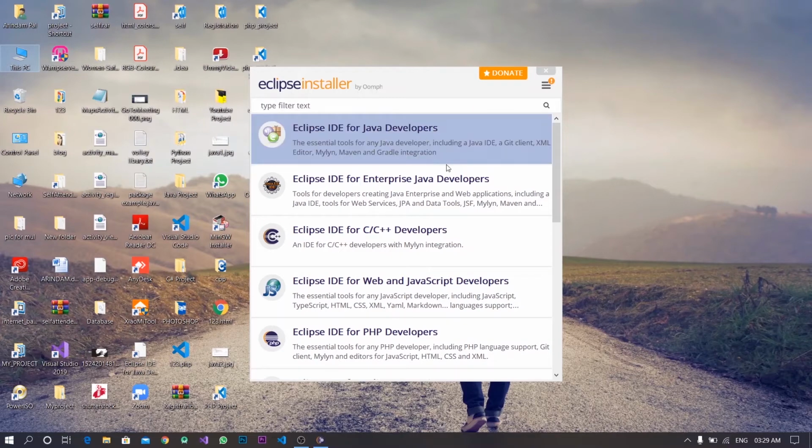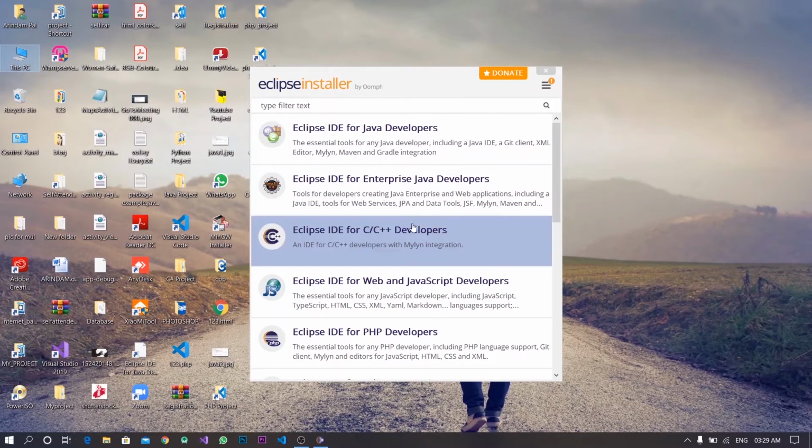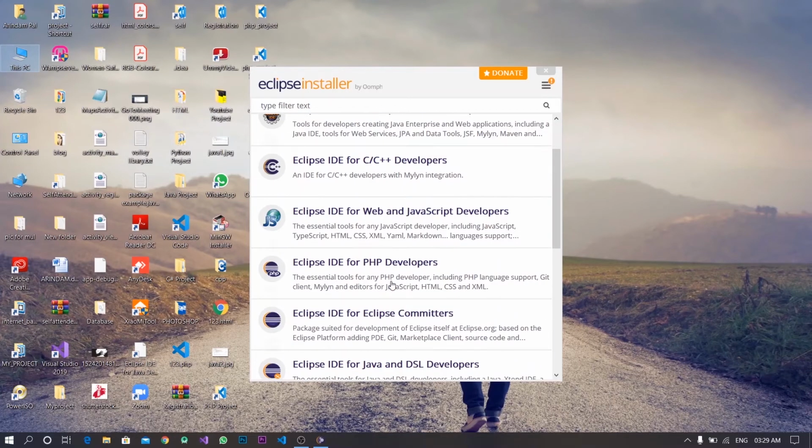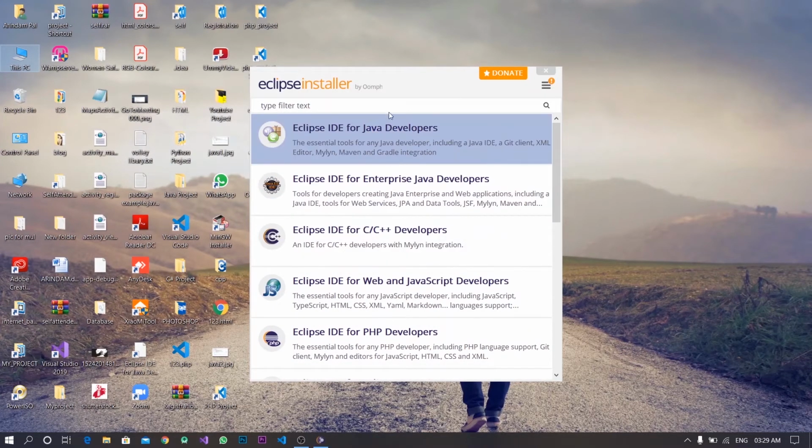You can install Eclipse IDE for Java Developers, Eclipse IDE for Enterprise Java Developers, Eclipse IDE for C++ Developers, and Eclipse IDE for PHP Developers.